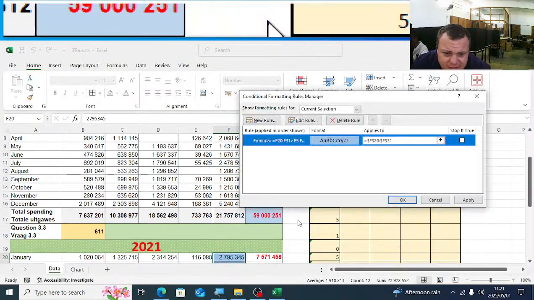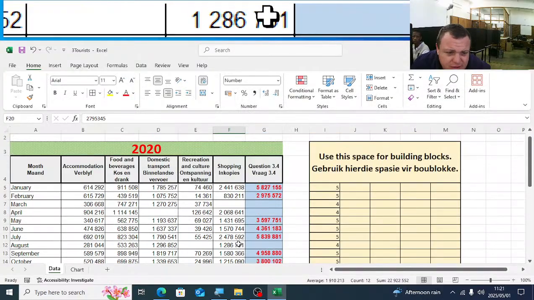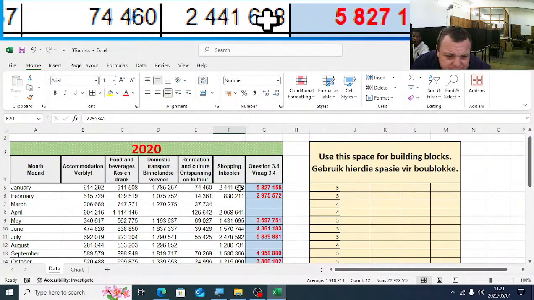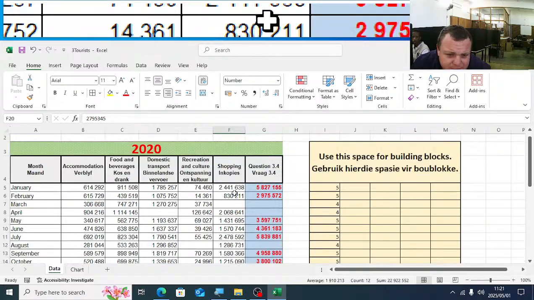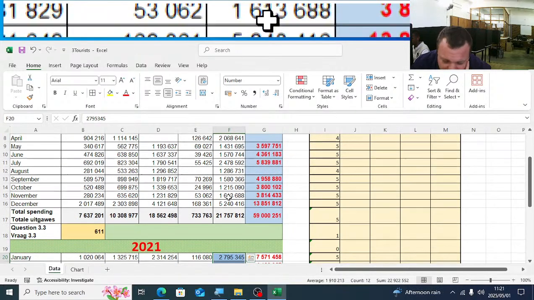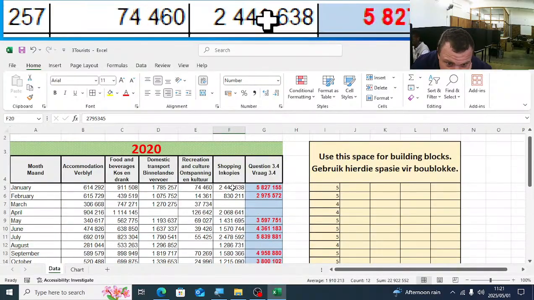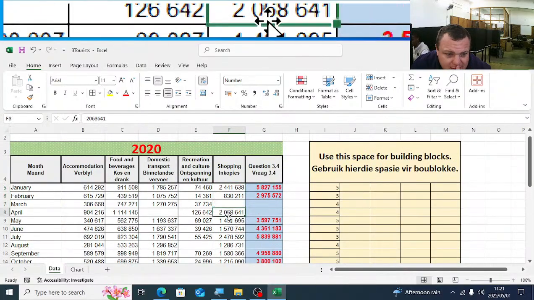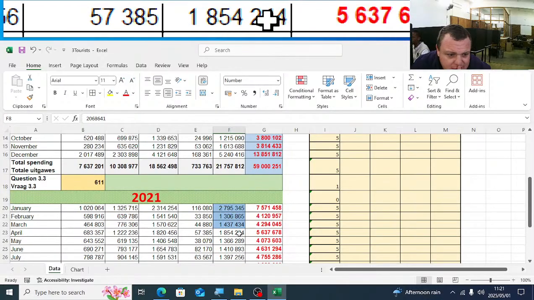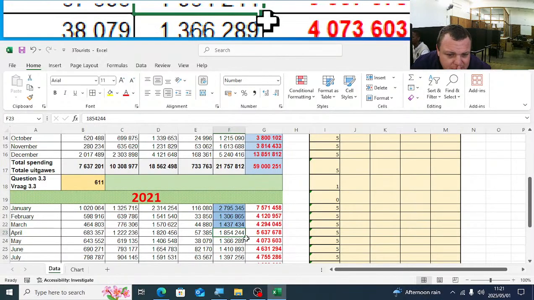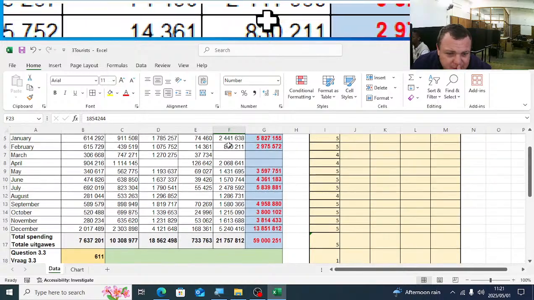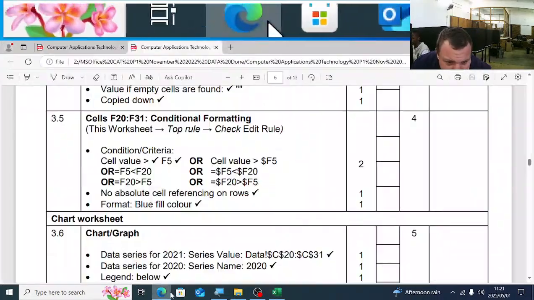So we say that if this is bigger than that, if the 2021 is bigger than the 2020, you can see these, the first three is bigger, third one nothing, fourth one April, you can see that one is bigger, 2020 is bigger than 2021.